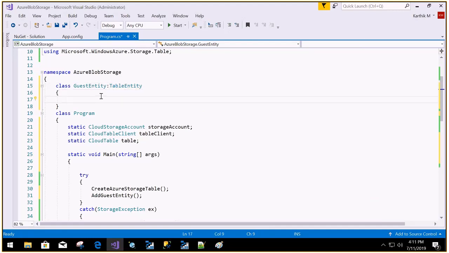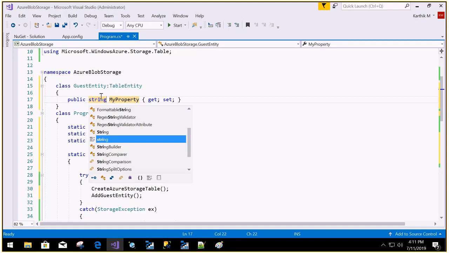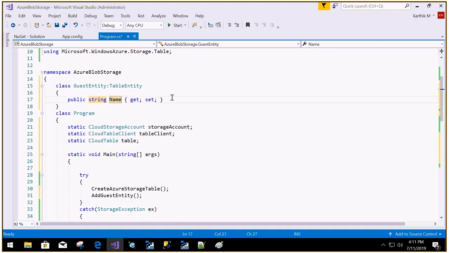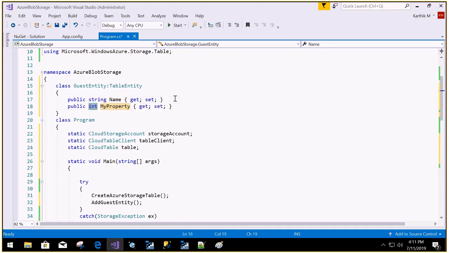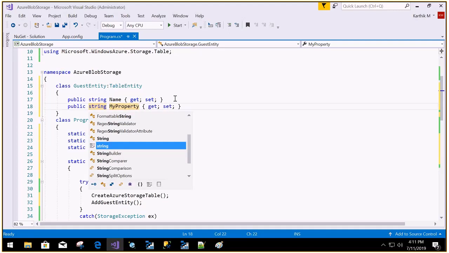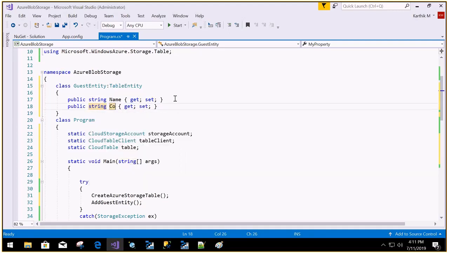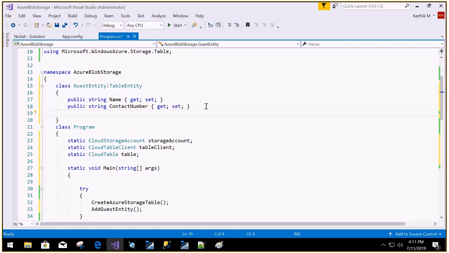So I am deriving from that particular entity, and now I have my class with the entity properties. I have a string called name, and then a string called contact number. In order to uniquely identify this particular guest, we require one row key, and to uniquely identify the partition, we require the partition key, which is available in this table entity.